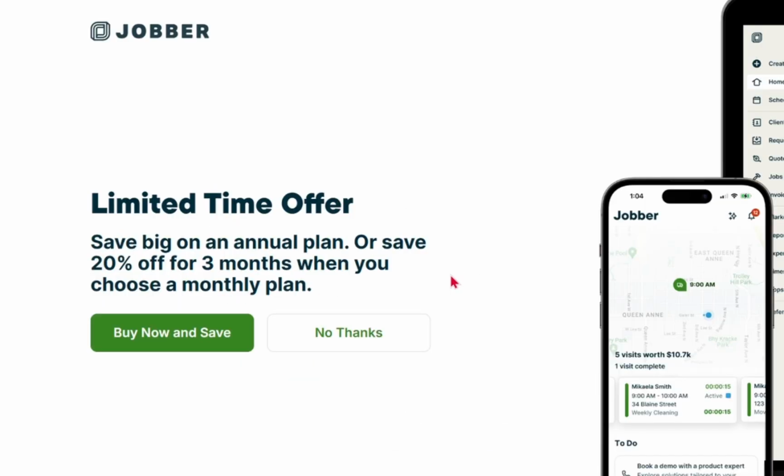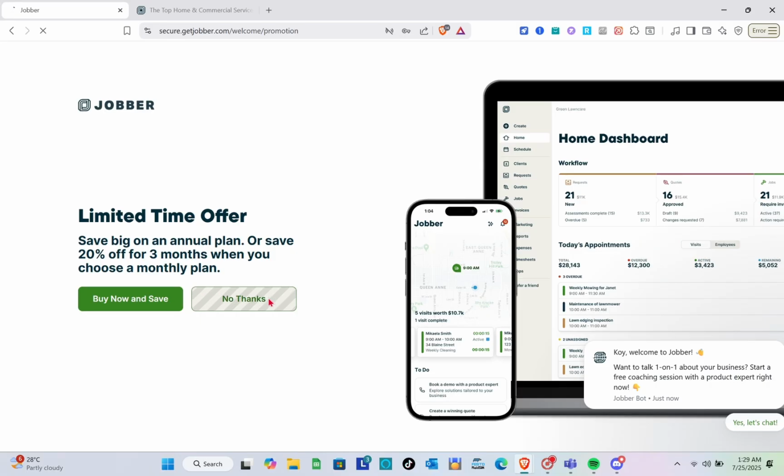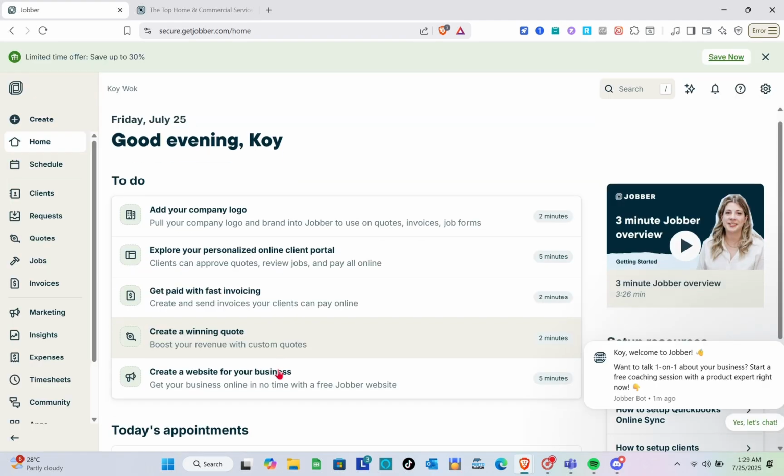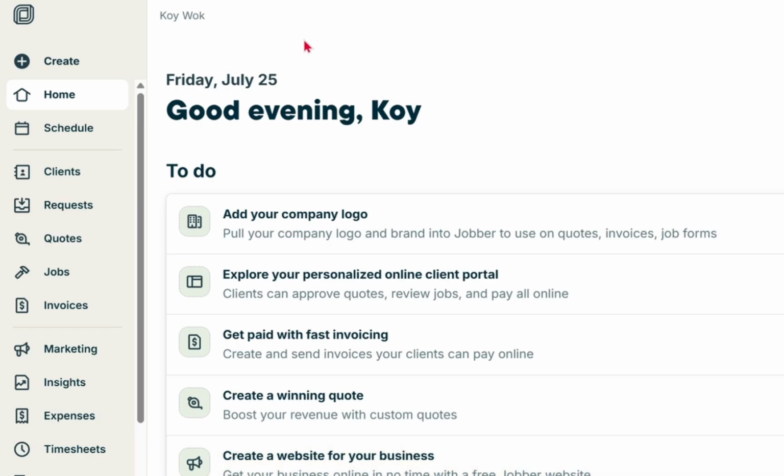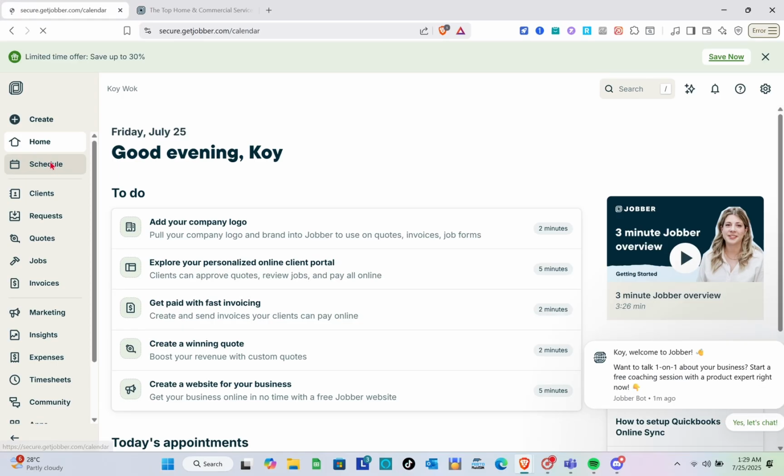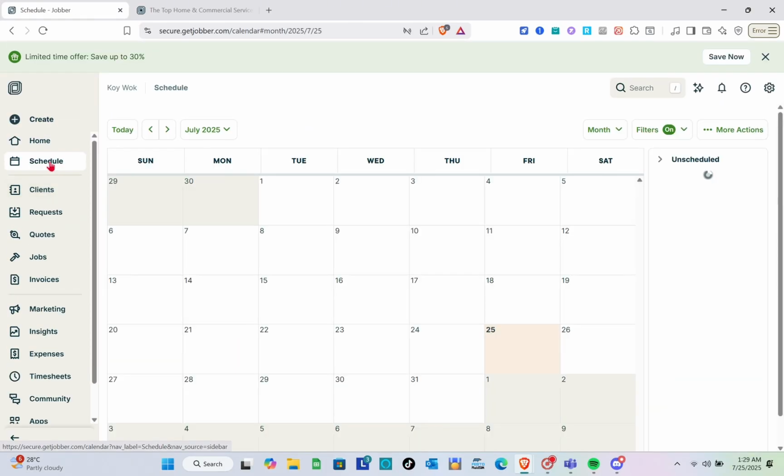So for the limited time offer, we can decline this one for now. So you just click on No Thanks. Okay, so just wait for a couple of seconds while they're setting up your dashboard. Okay, finally, we are here now on our homepage. So we have 4 things to do first, but of course, after that, just click on the schedule.